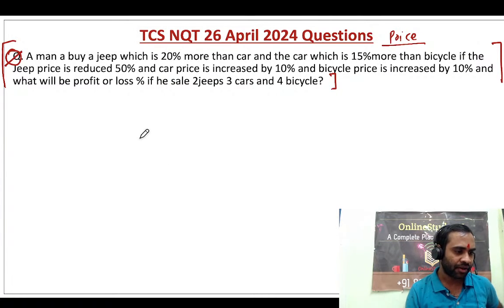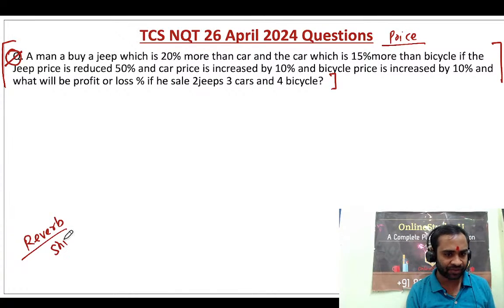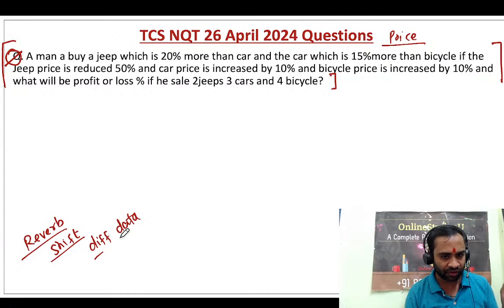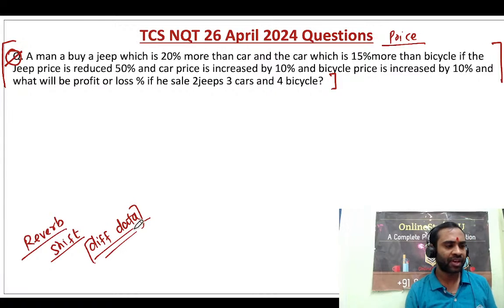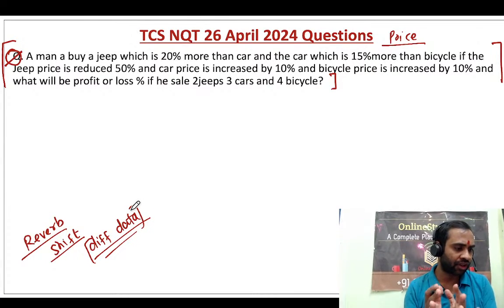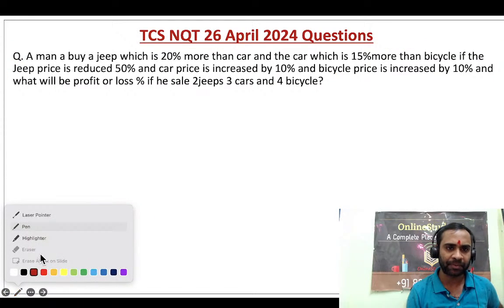Numbers are different, 50% increase in Jeep, that's what I was telling. So even in the same shift, a student has different data. It is a similar question but with different data, so it doesn't matter what the number was. The logic we have to keep the same.